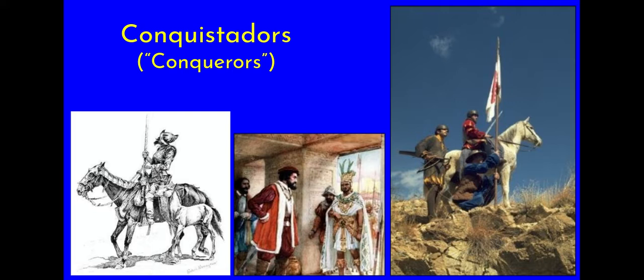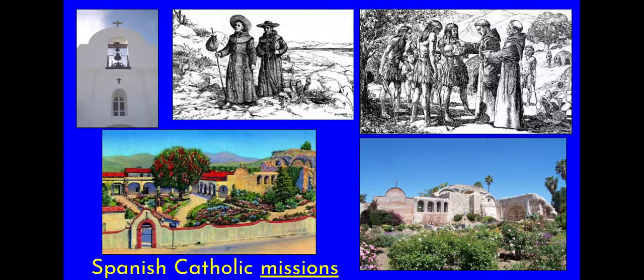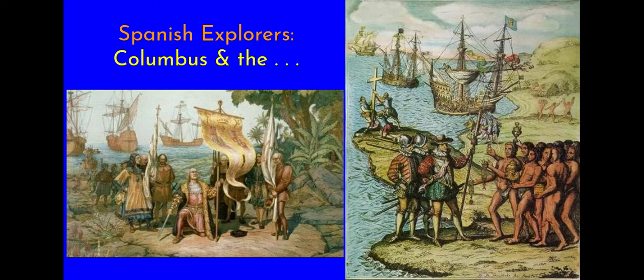All right, the reasons for exploration, like everyone else: gold, God, and glory. Number one, they hoped to find, just like others, a water route to Asia. Number one was a water route to Asia. And two, they hoped to find actual gold. So filling in the notes, you had number one was a water route to Asia.